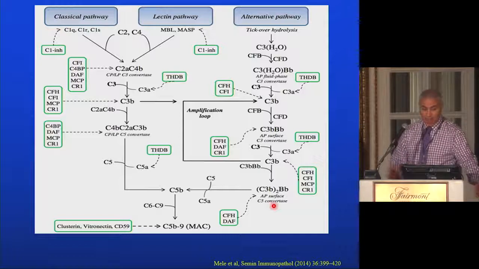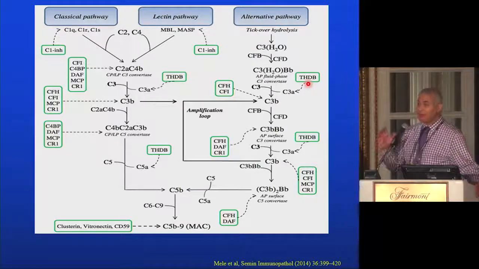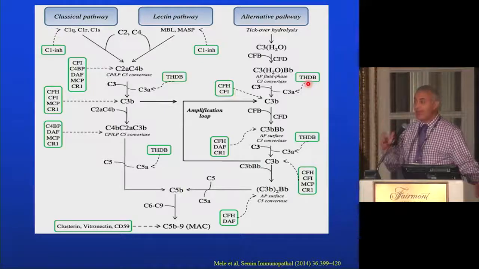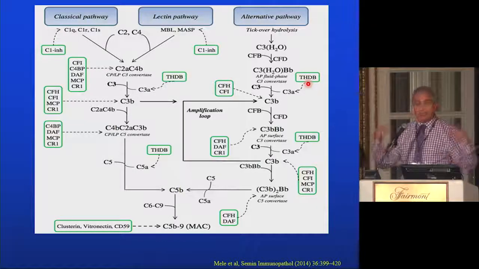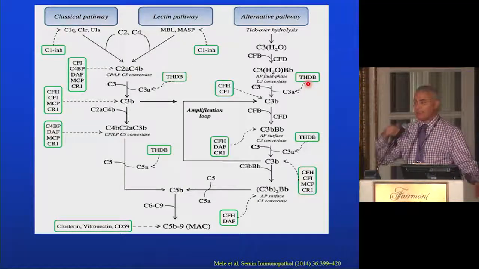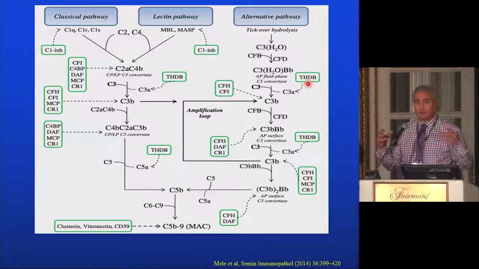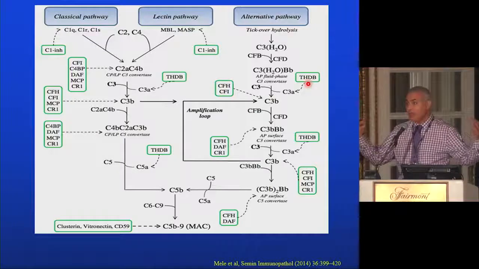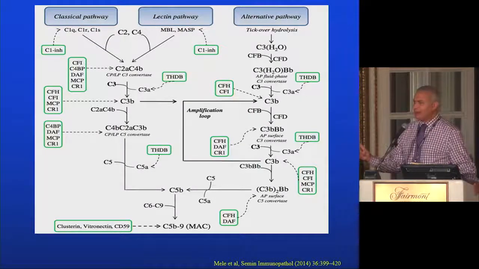So this is the complement. We're not going to cover the complement. We're not going to talk about the classical pathway or the lectin pathway, but we need to touch base a little bit on the alternative pathway. As you know, the alternative pathway of the complement is constantly active in all of us. Every second, the complement is ticking and generating C3b and C5b and C5a and C3a and C3 convertases and C5 convertases. The reason for that is to be ready to protect us against any invasive bacteria or virus, and to defend us. But why don't we develop atypical HUS?